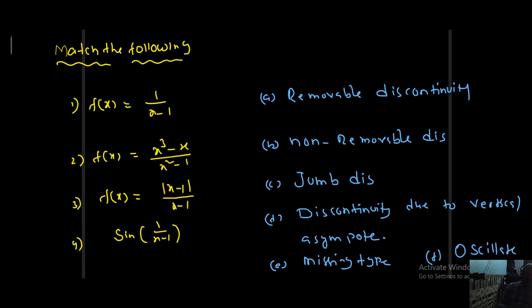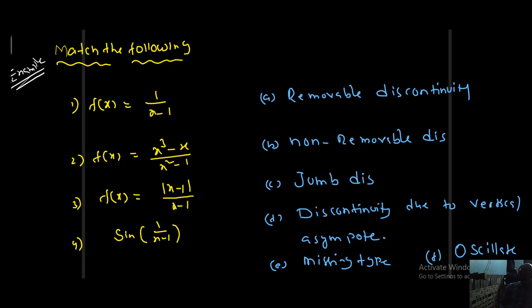Here one more example problem is given. Match the following. Some functions are given. What type of discontinuity do the functions follow? Removable discontinuity, non-removable discontinuity, jump discontinuity, discontinuity due to the vertical asymptote, missing type.